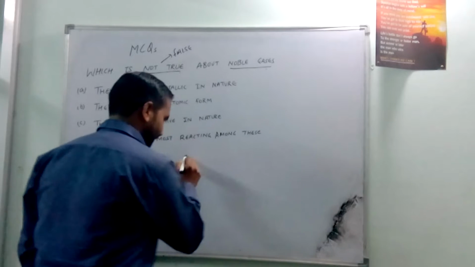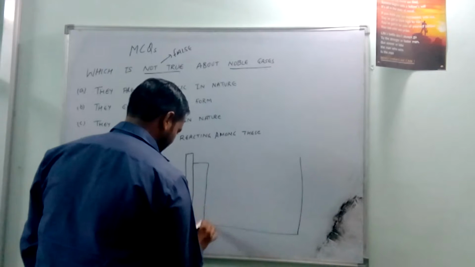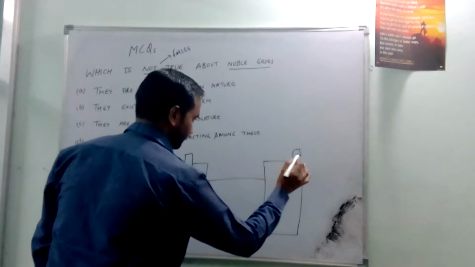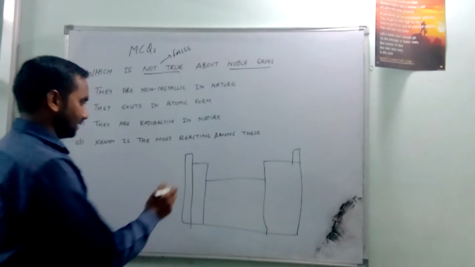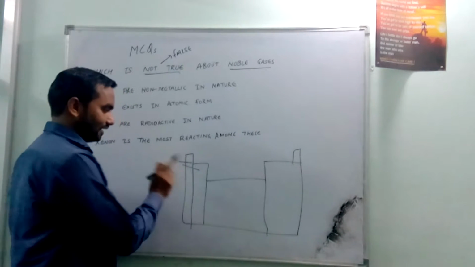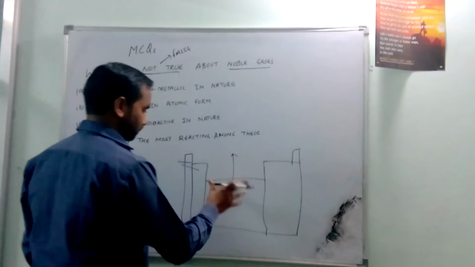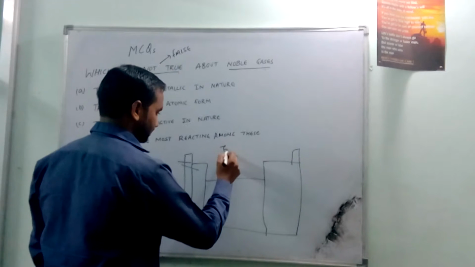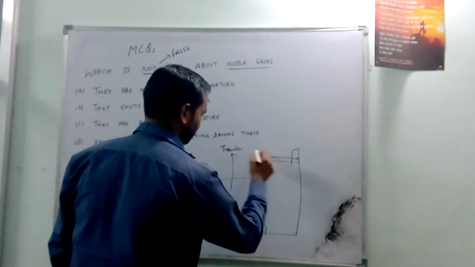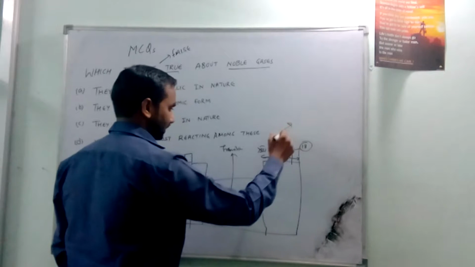Firstly, we need to know what the characteristics of noble gases are and where they lie in the periodic table. So we'll see the complete periodic table with its elements and different positions, so that we can understand where noble gases exist. The first two groups are metallic, alkali and alkaline earth metals. The centralized system of 10 groups is called transition metals, and the rest, groups 13 to 18, are called the non-metallic section.